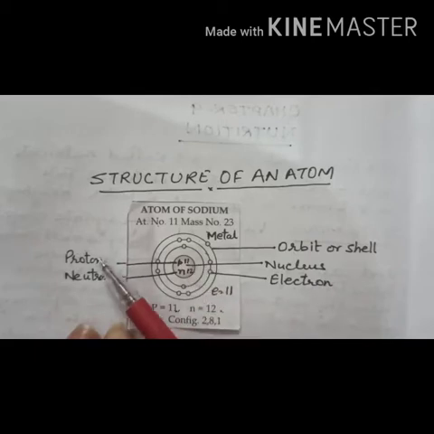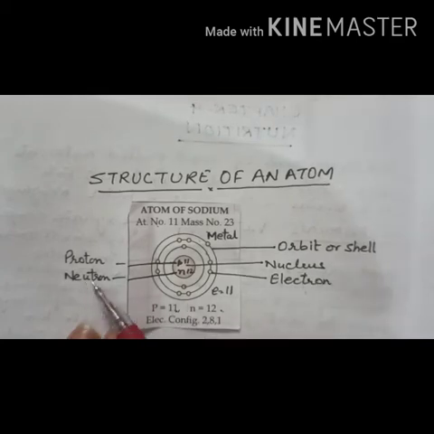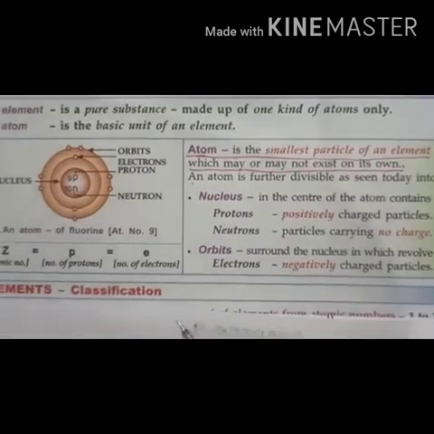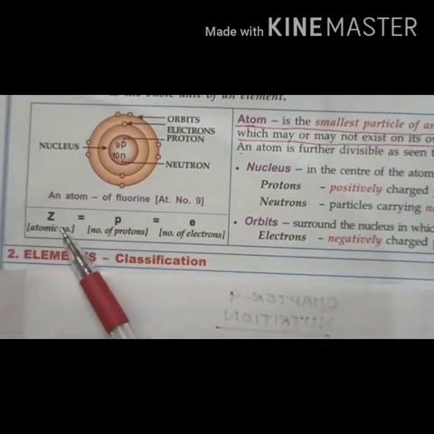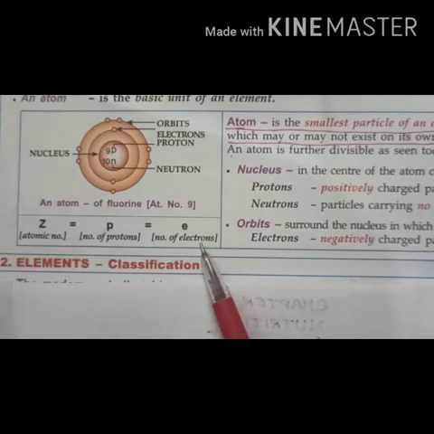Protons carry positive charge, while electrons carry negative charge. But neutrons have no charge. Now the atomic number of an atom is always equal to its number of protons, which is also equal to the number of electrons.